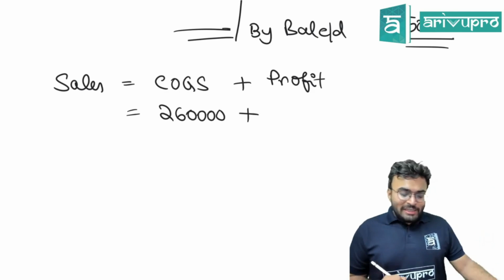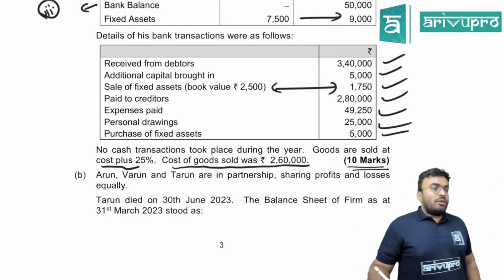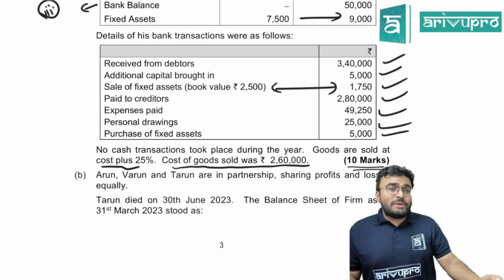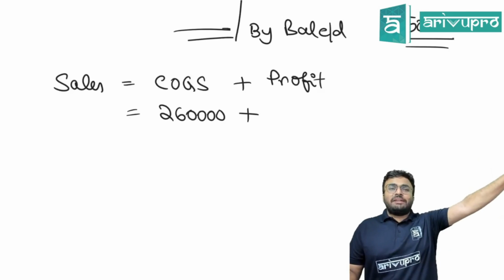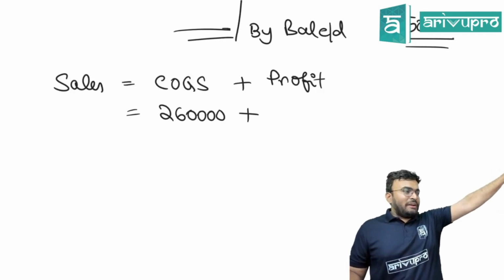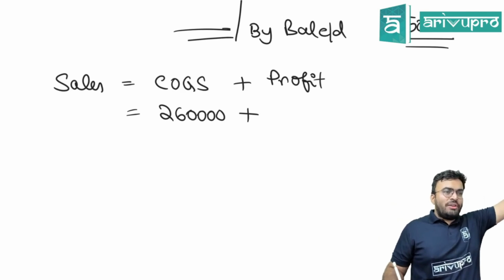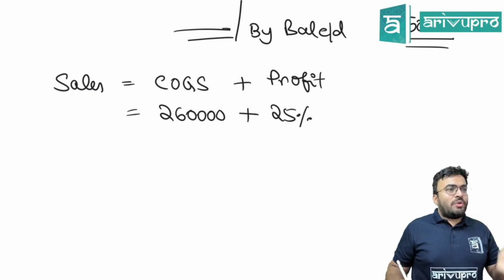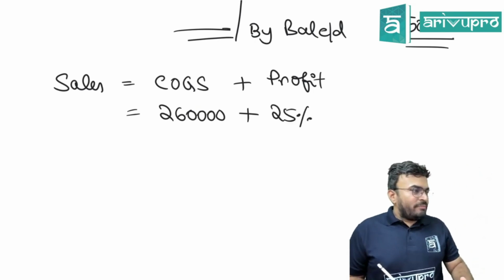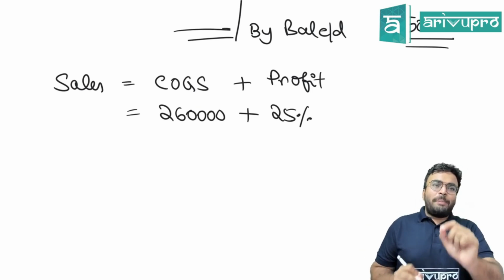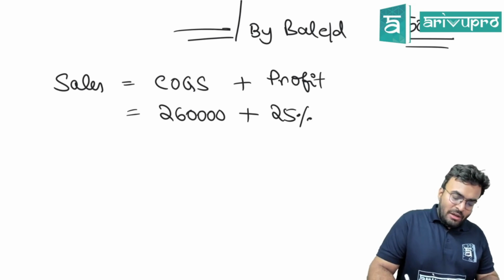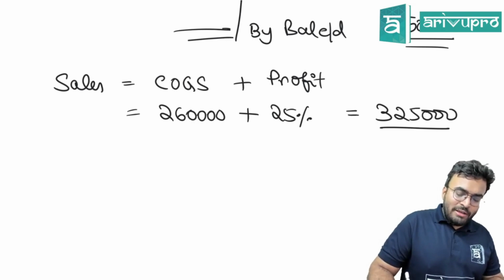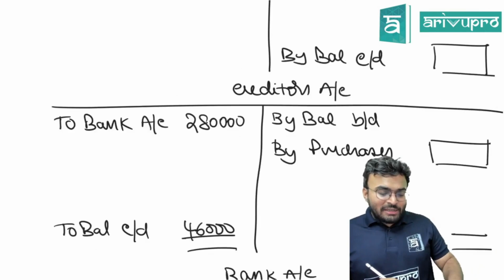Plus, what did they tell the profit percentage is? Goods are sold at cost plus 25%. Can I directly add 25% or should I change the percentage? Add. Why? Percentage is also given on cost. What we have with us is also cost. We have the percentage on cost only. So just add it. 3,25,000 is your sales.